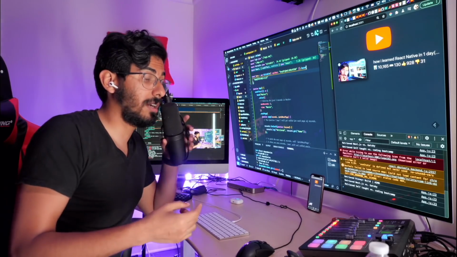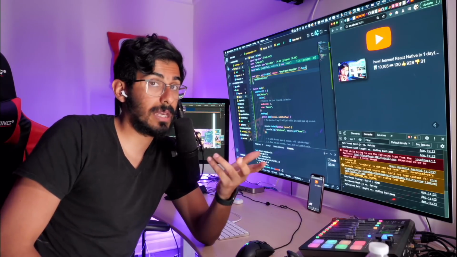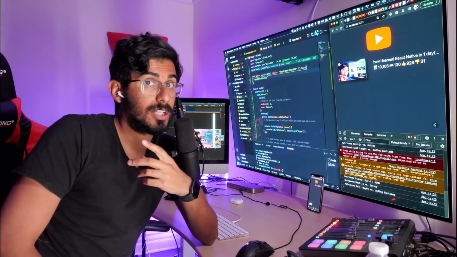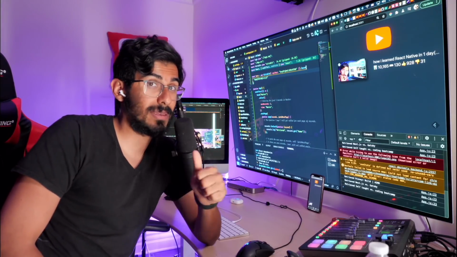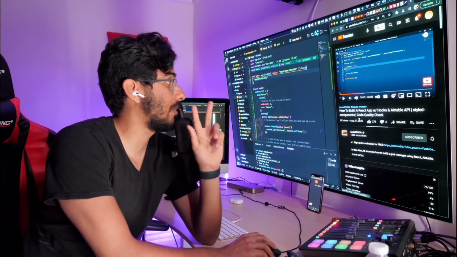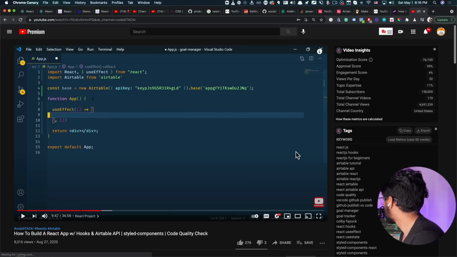Awesome. Luckily for us, Airtable has a package that you can install with NPM. So I did NPM or yarn add Airtable, and we got it in our project, and then they give you the code. Their documentation is very helpful. So I just need my API, my base key. I also followed a tutorial from Code Stacker. So thank you for your tutorial. This was very helpful to actually follow for my project.